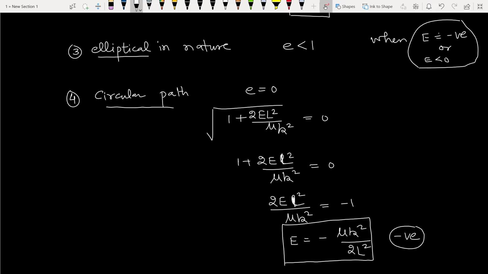But circular path will be there only when energy is negative and it has one specific value. This value is fixed. But the path of the body will be elliptical in nature when it has any value of negative energy.